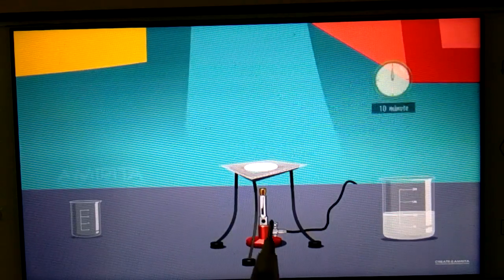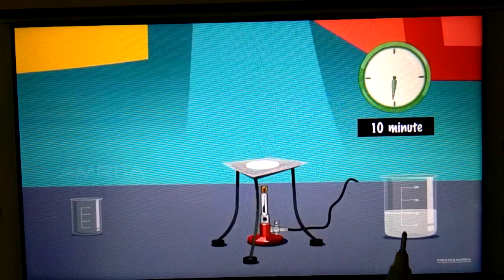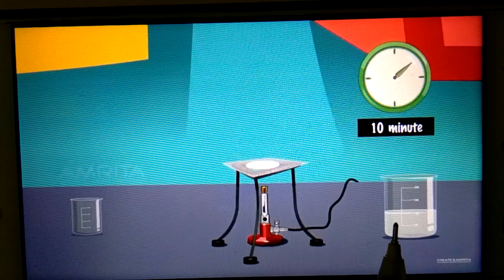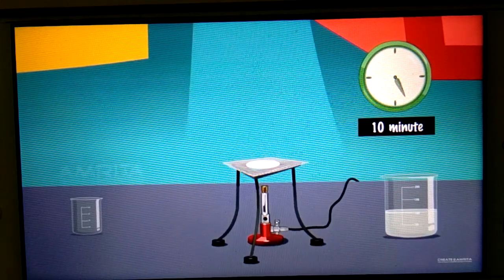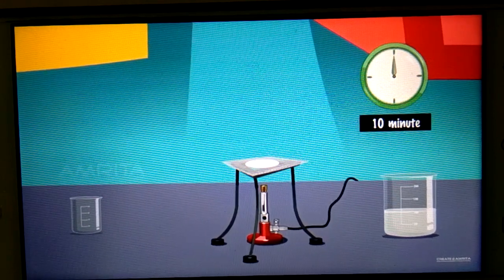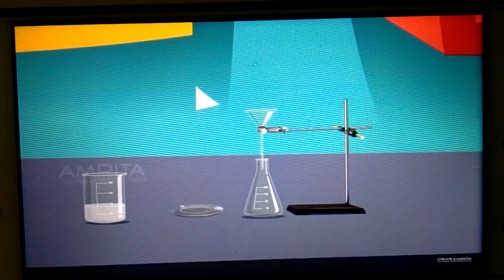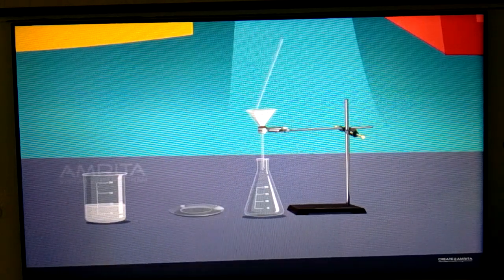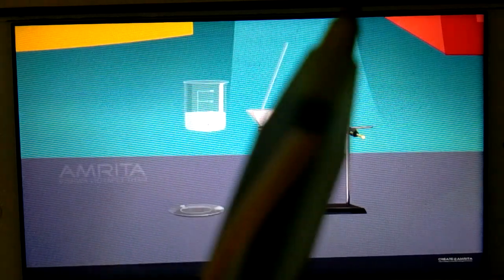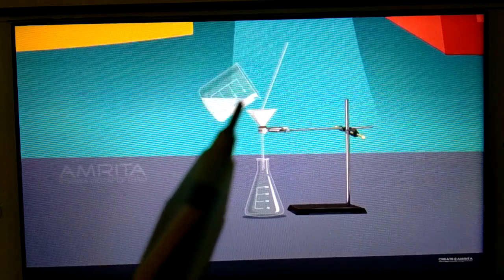Now after heating for some time, you have to keep it for cooling. Stop heating and cool for 10 minutes. Now you have to filter this. So make the cone of filter paper, arrange in this way the funnel and conical flask, and take glass rod and you have to filter this solution.